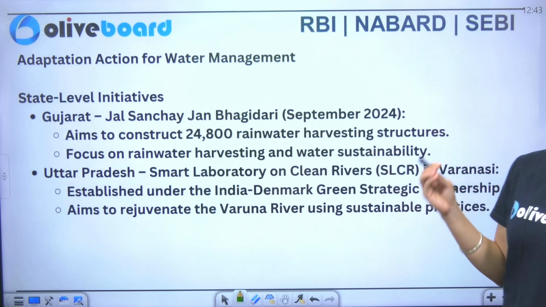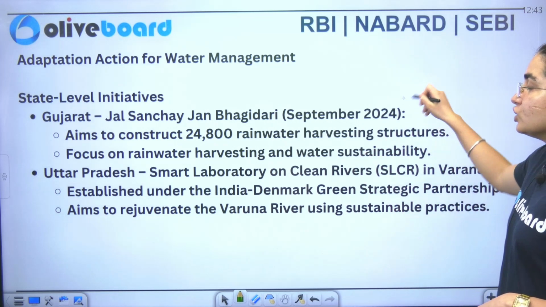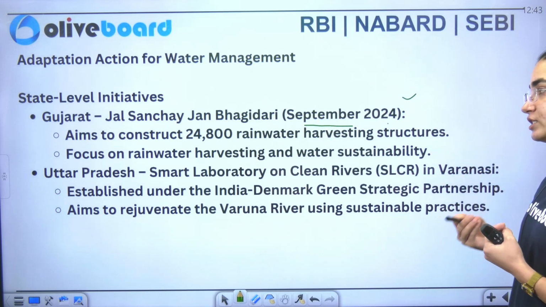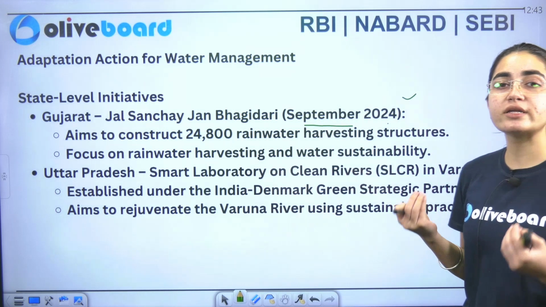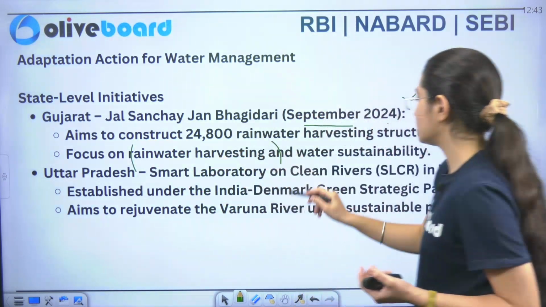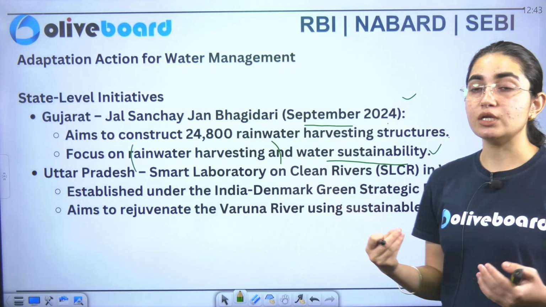Now we have state level initiatives. गुजरात की अगर मैं बात करूँ, so you have जल संचय जन भागीदारी is there. Similarly, ये क्या किसके ऊपर focus करता है? So it focuses on the rain water harvesting. So you can see here that rain water harvesting के ऊपर focus करा जा रहा है, and we are also focusing on the water management as well as sustainability also.